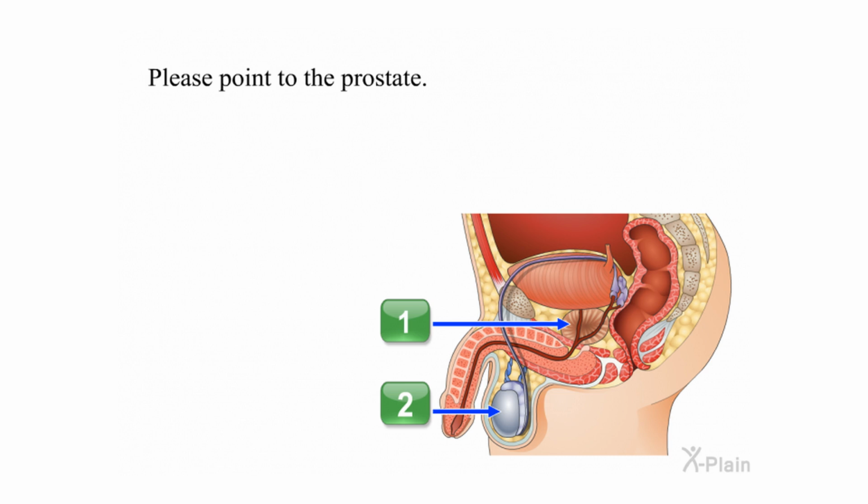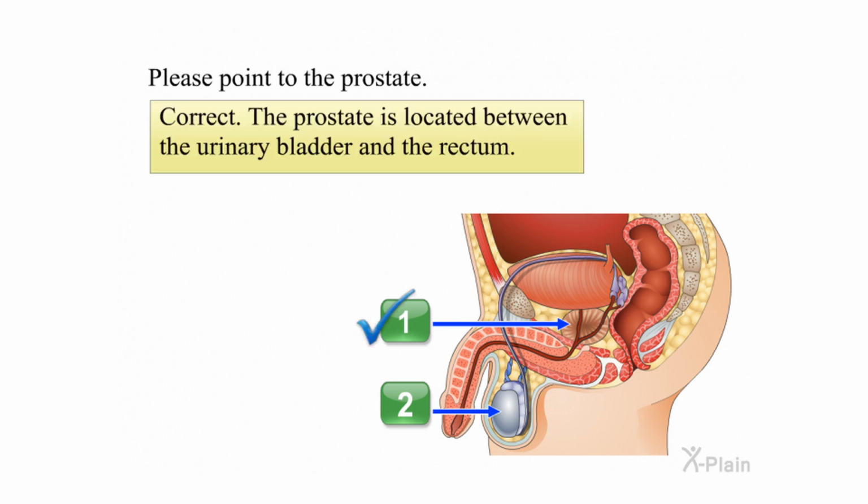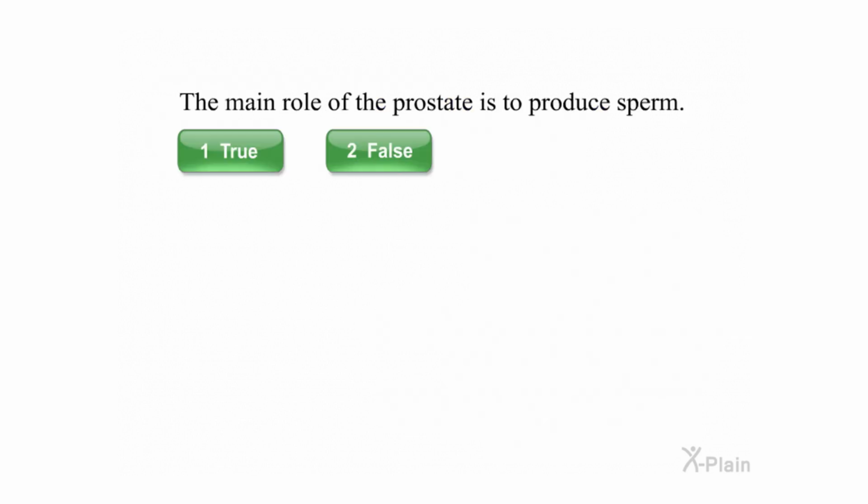Please point to the prostate. Choose one of the following options. Correct. The prostate is located between the urinary bladder and the rectum. The main role of the prostate is to produce sperm.